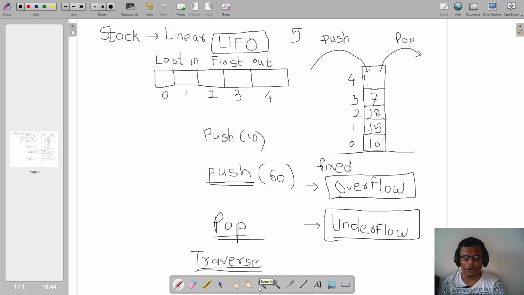Now in order to implement this stack, we can use two approaches. There are two approaches of implementing this stack. One is the static approach and another is the dynamic approach.